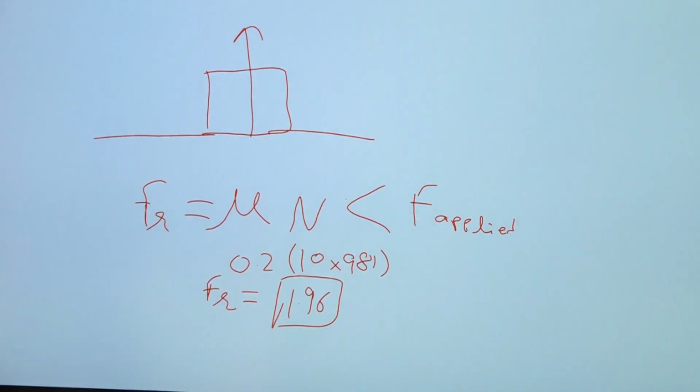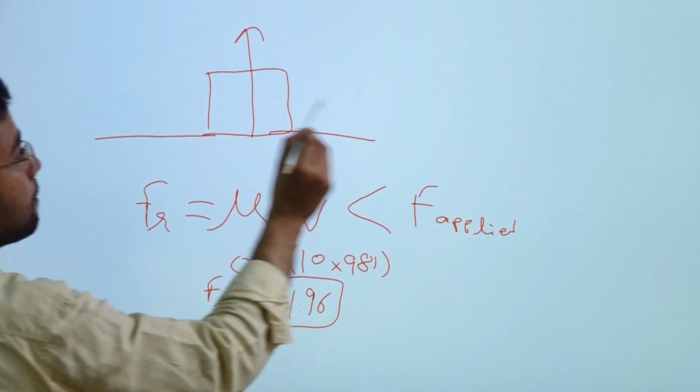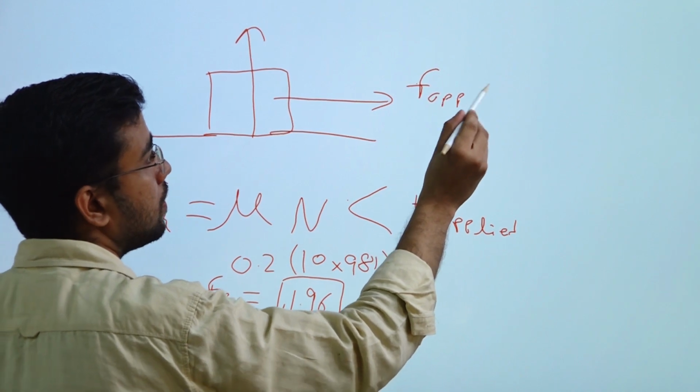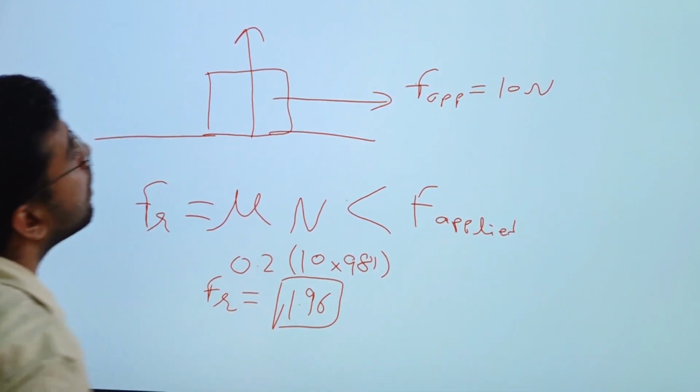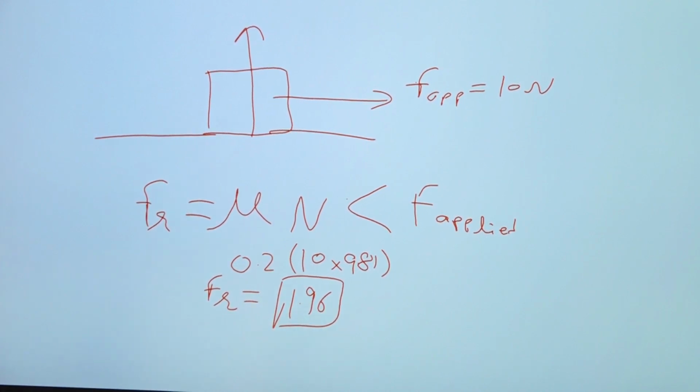Okay, so the horizontal force of 10 Newton is applied. F applied is 10 Newton. So what will be the magnitude of friction force?